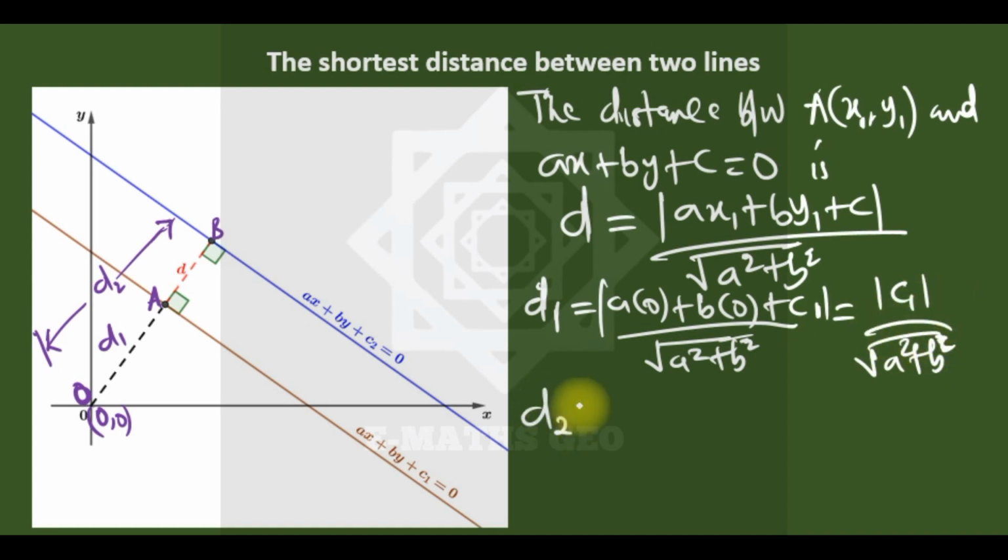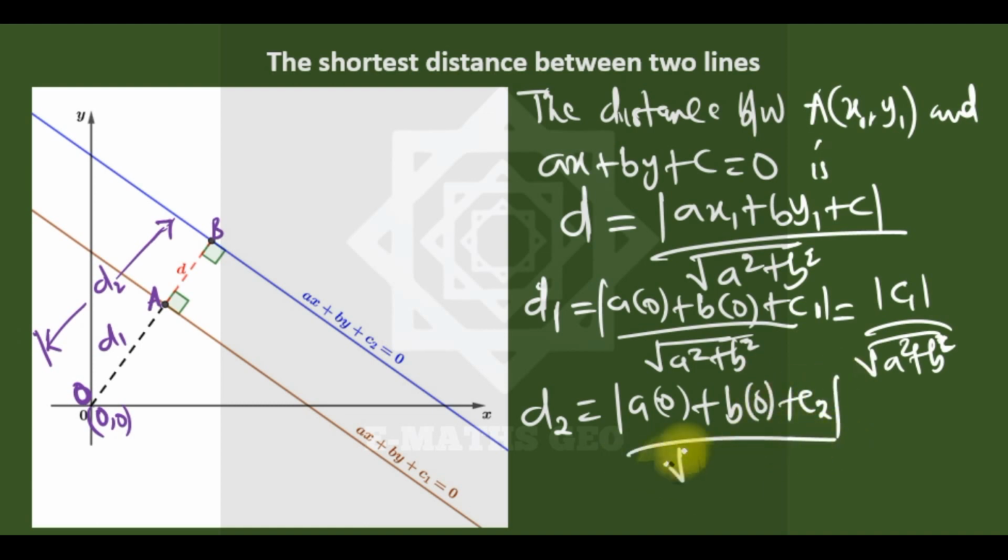And D2 in the same way, we are comparing this point and the second line, which is a times 0 plus b times 0 plus c2 over square root a squared plus b squared, which is now c2 over square root a squared plus b squared.